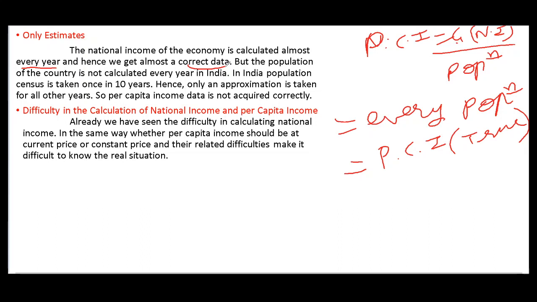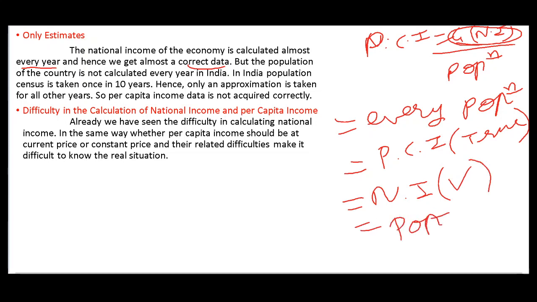National income तो हर साल calculate किया जाता है. National income is calculated every year. But population is not calculated every year. So this per capita income picture we will not get clear, and this is the main limitation.